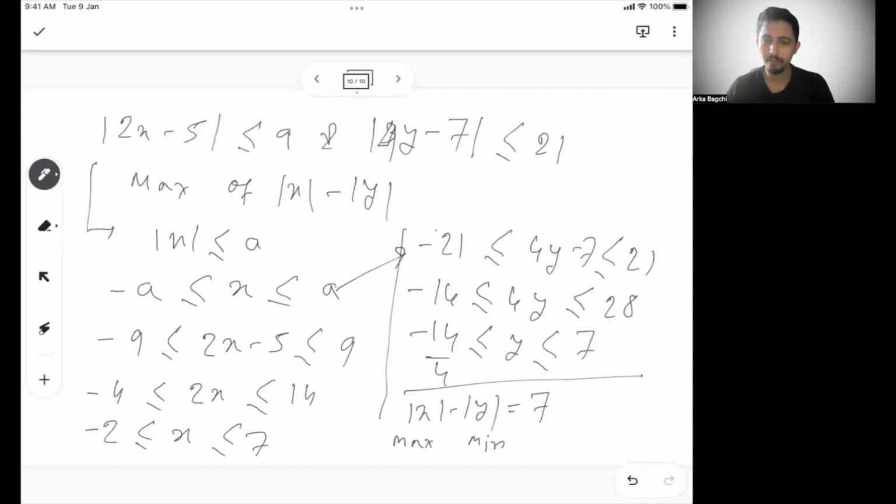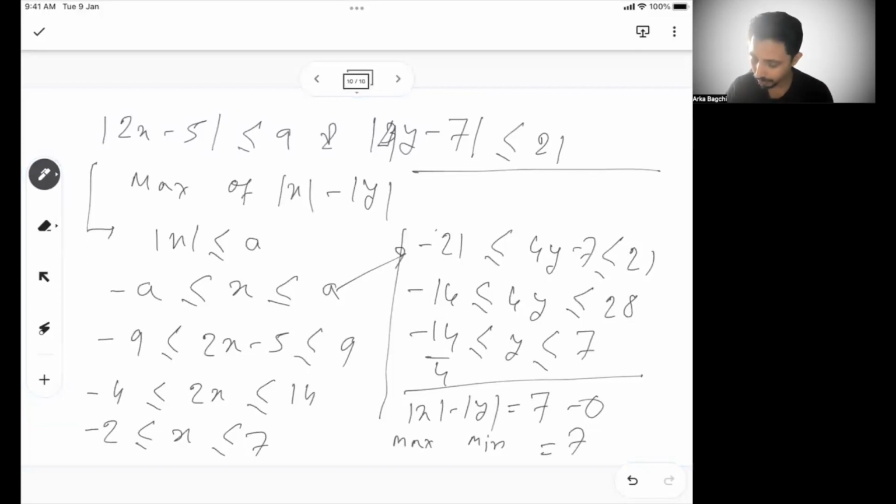So y lies between minus 14 by 4 to 7. Now think, if I put minus 14 by 4 value of y with modulus, it will become plus 14 by 4. So then it is not a minimum. So the minimum value of any modulus is always 0. That distance is 7. Understand this? Minimum value of any modulus is 0.